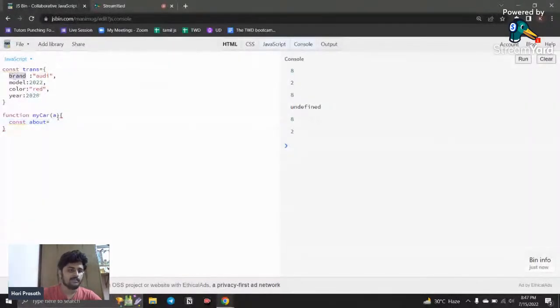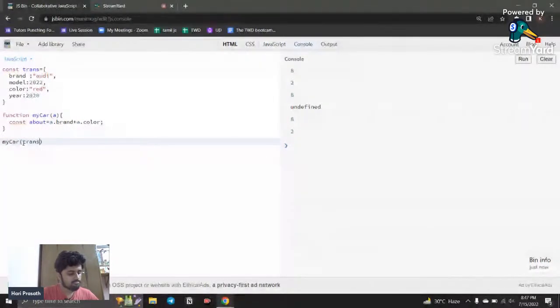How can we destructure it? Now we consider this object is passed into a parameter. So how can we destructure? We can destructure by a.brand, something like this, plus what is the color of the car, a.color. Okay, this is how we destructure. And for completing this code, I want to call my function, myCar, and I want to pass this object inside it. Okay, like this I want to pass it. Then only it will work.